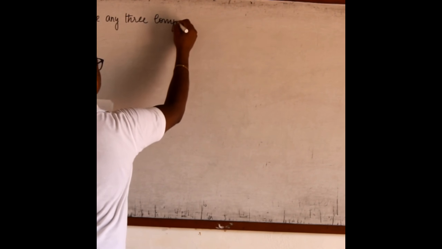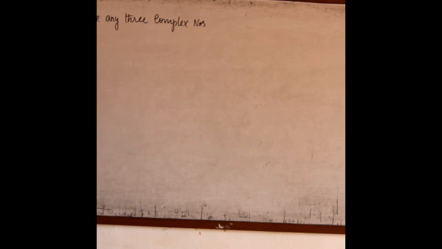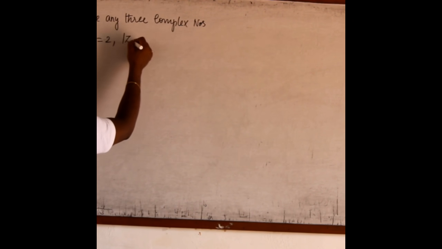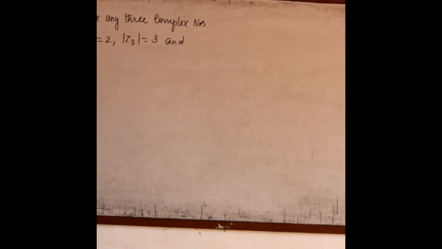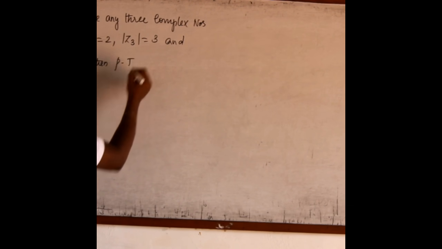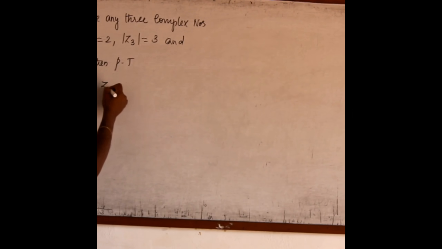Now, seventh problem. If z1, z2, z3 are any three complex numbers such that modulus of z1 equal to 1, modulus of z2 equal to 2, modulus of z3 equal to 3, and modulus of z1 plus z2 plus z3 equal to 1, then prove that 9 z1 z2 plus 4 z1 z3 plus z2 z3 equal to 6.